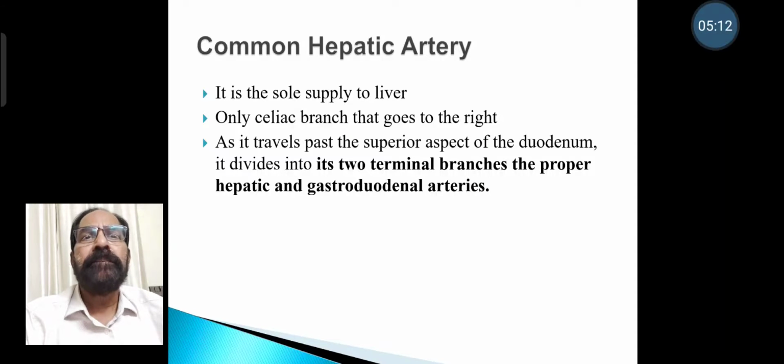Common hepatic artery. It is the sole artery supplying the liver. Only celiac branch that goes to the right. It travels past the superior aspect of duodenum. It divides into two terminal branches, proper hepatic and gastroduodenal arteries.